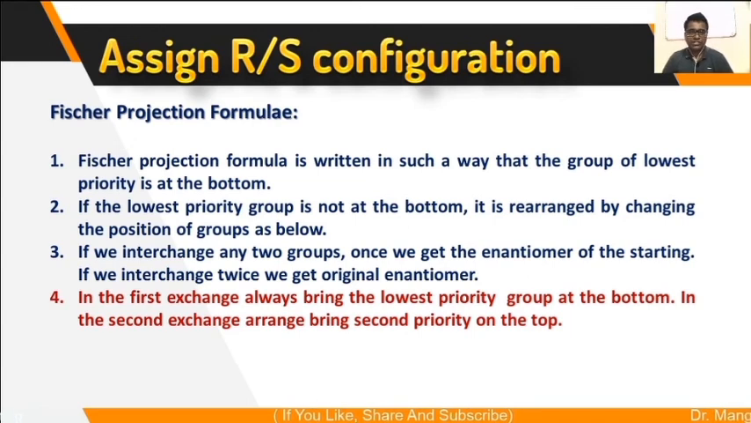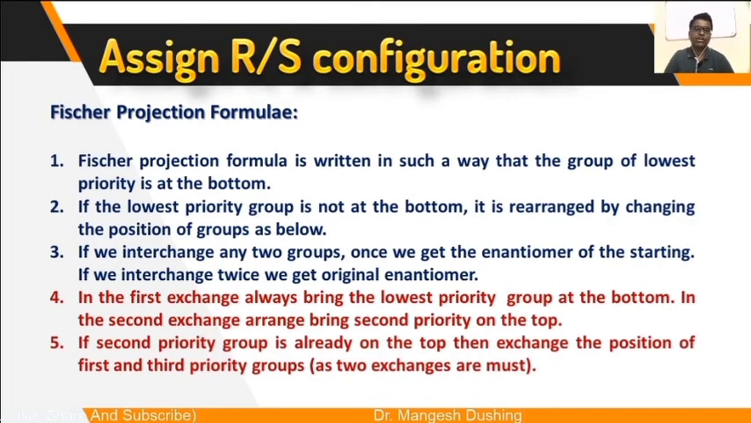In the first exchange, always bring the lowest priority group to the bottom. And in the second exchange, bring the second priority group to the top. So the first interchange is to make the lowest priority group at the bottom, and the second interchange is for making the second priority group on the top. But if the second group is already on the top, then exchange the position of the first and third priority groups, as we know that 2 exchanges are a must to get the original enantiomer.